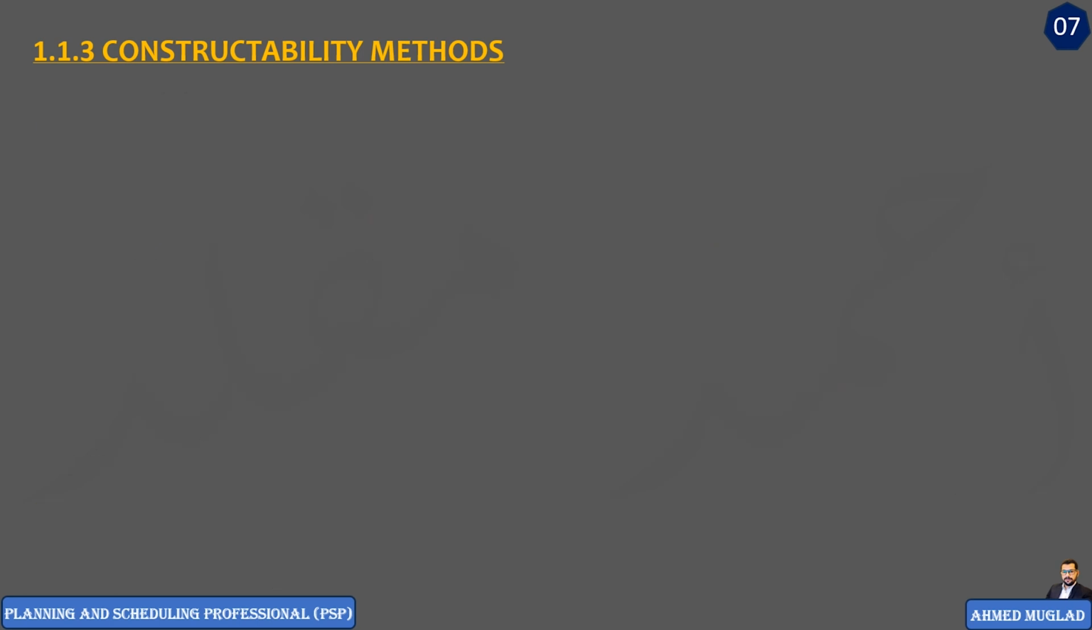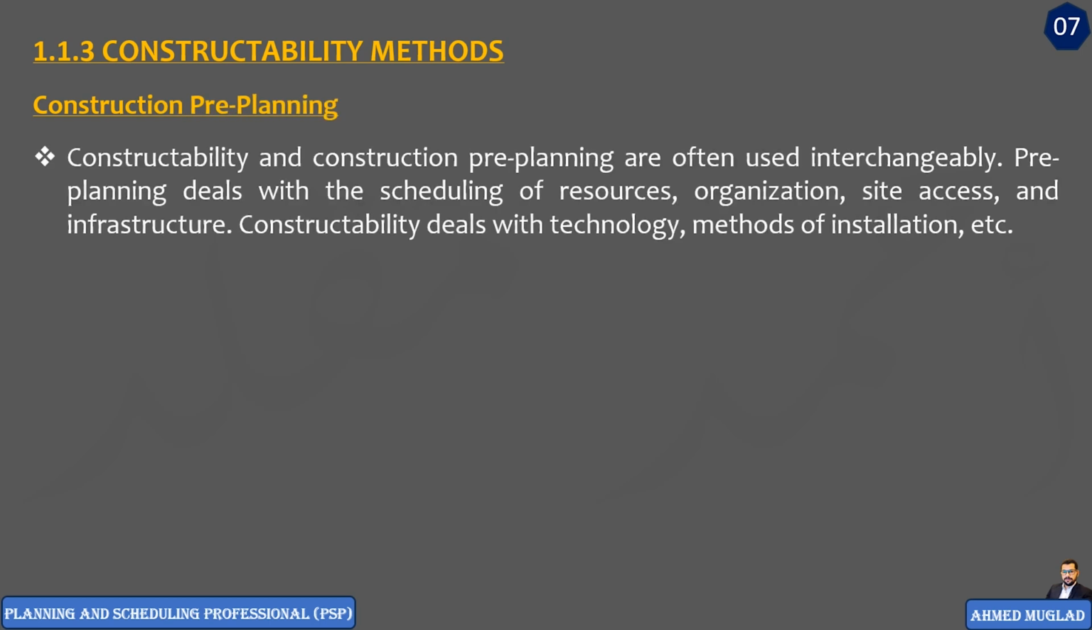After we discussed constructability and constructability analysis, there are some other terms that serve the same concept or the same purpose. One of these is construction pre-planning. Constructability and construction pre-planning are very similar. Both of them are intended to reduce time and cost by considering alternative design or installation methods.